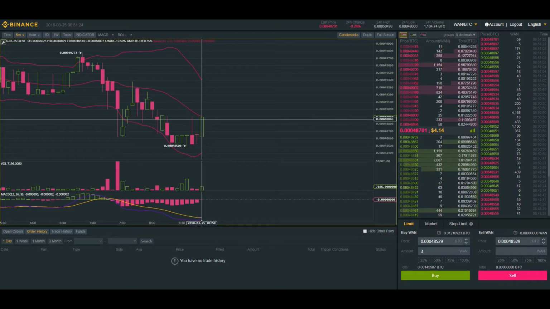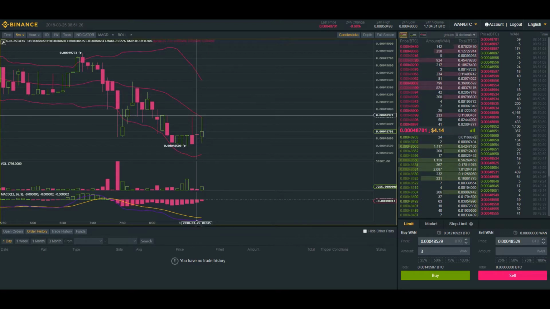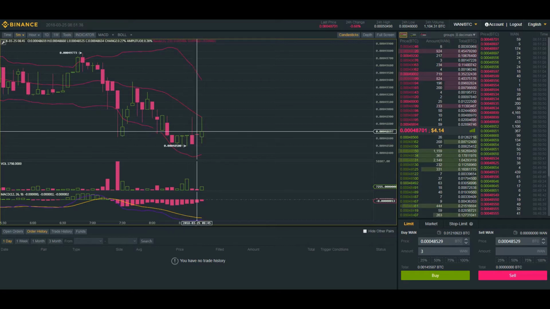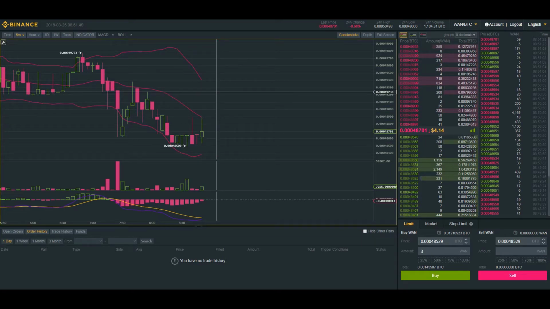This candle here is going to test this resistance here on the center Bollinger Band. See how it just got pushed back down. Ideally, I would have bought in here when I had confirmation, and I'll be able to sell at the top of this band and then repeat this process.